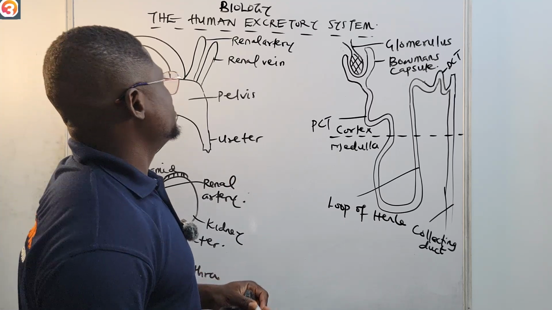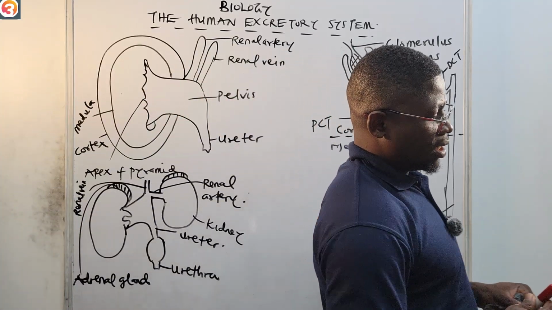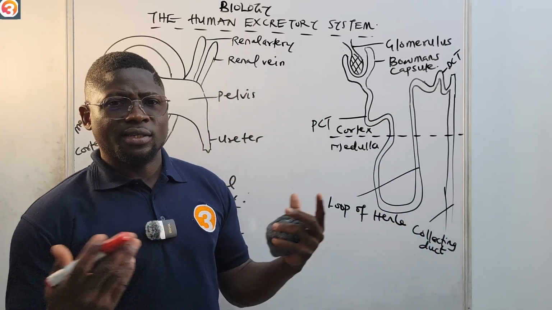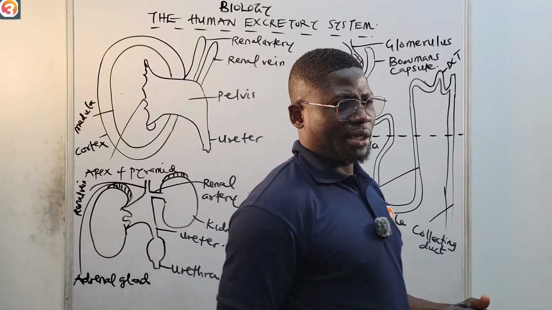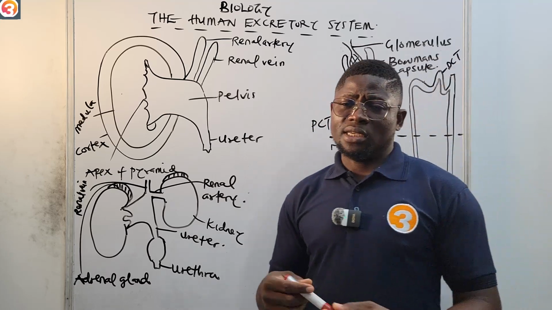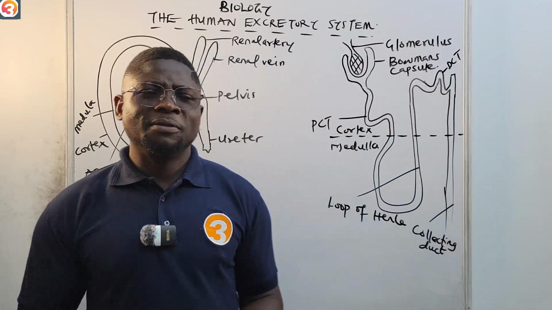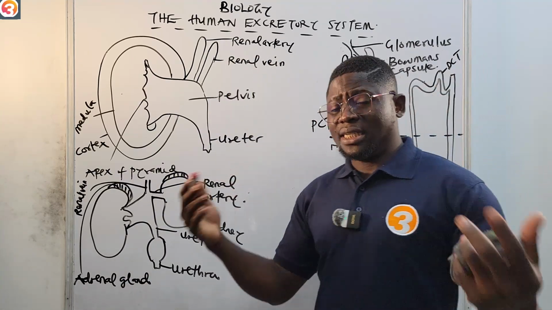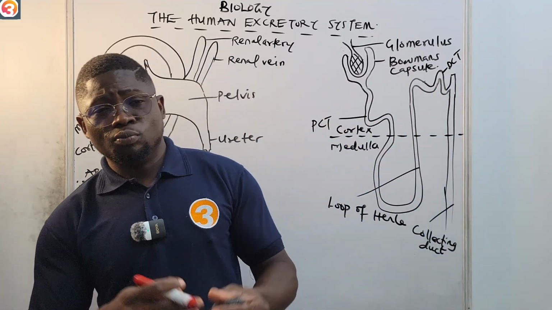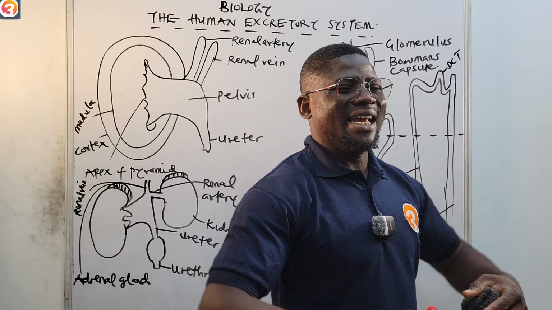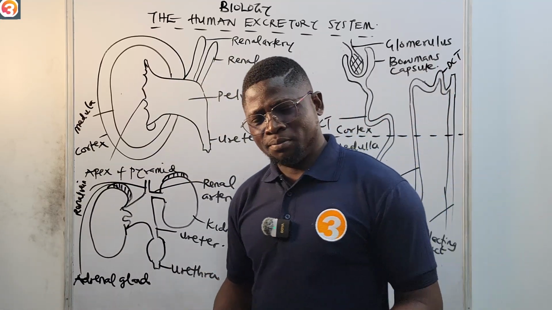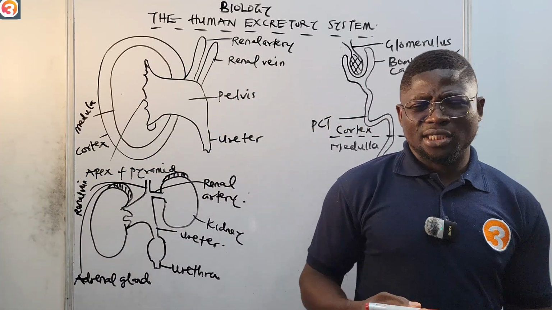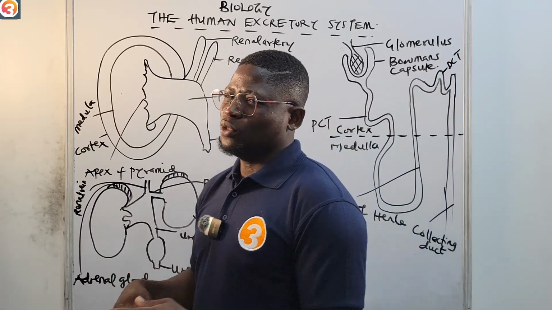Now let us talk about the human excretory system. The one thing I'll be talking about is waste, and how to get rid of it. That is what the excretory system is majorly all about. Our body generates a lot of waste, which may be needed or may not be needed, which has to be removed from the body. It has to be expelled out of the body, right? And the system that the body uses to get rid of this waste is what?